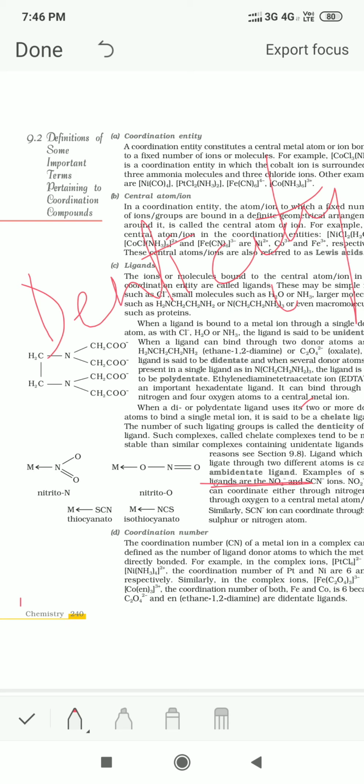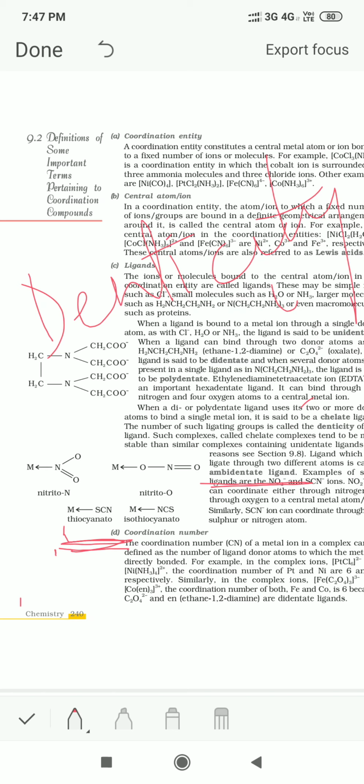For example, this is thiocyanate, SCN. Electron pair is being donated through the sulfur atom to the metal atom, so coordination is through sulfur. But in isothiocyanate, coordination is not through sulfur, it is through the nitrogen atom. The ligand is the same, but coordination is through the nitrogen atom.